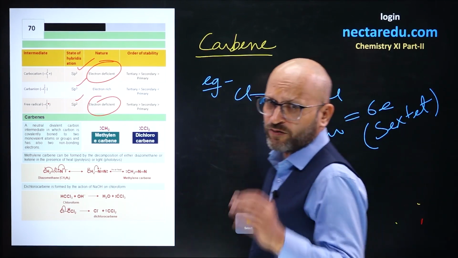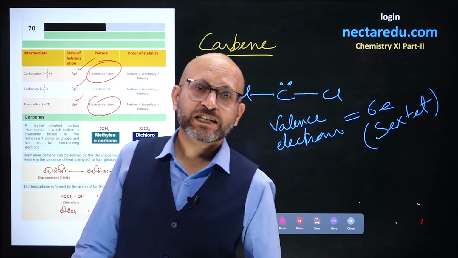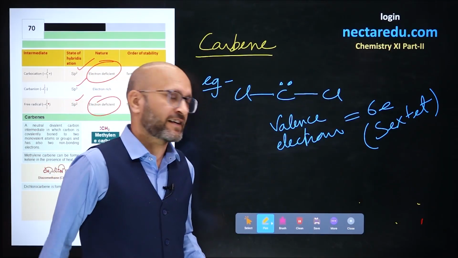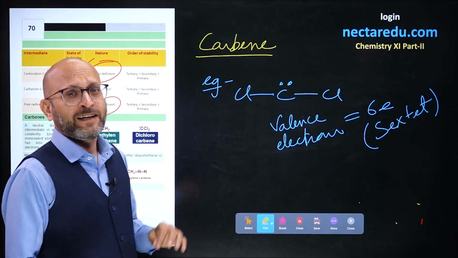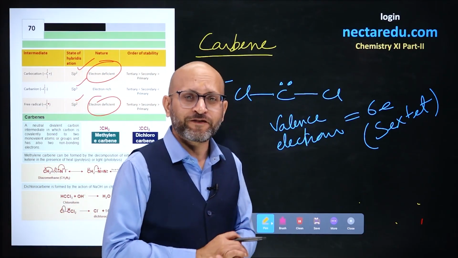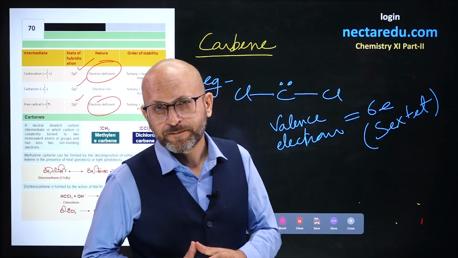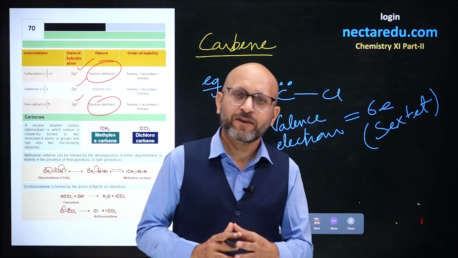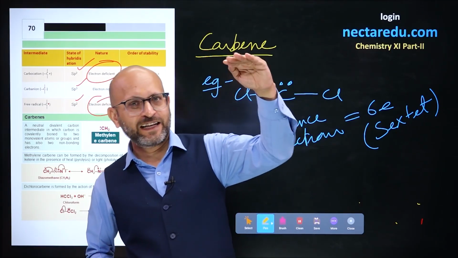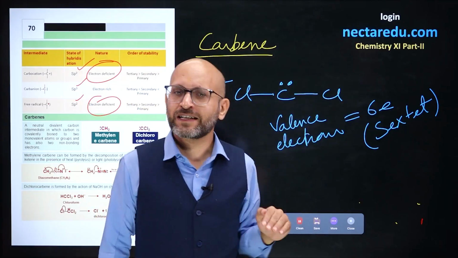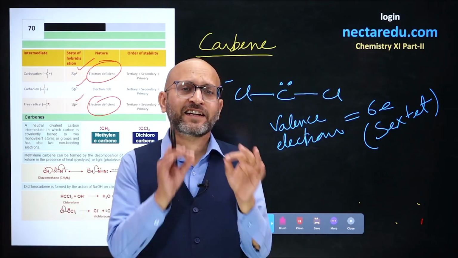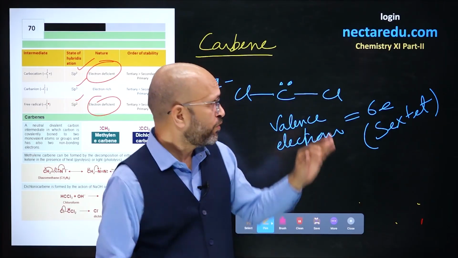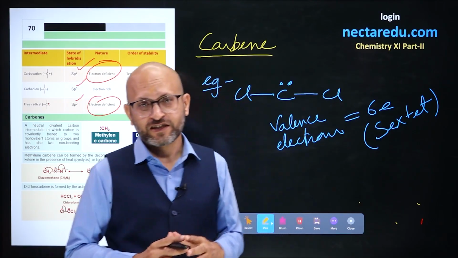For 8 valence electrons we use a term octet. For 6 valence electrons we use a term sextet. So a carbene has sextet of electrons. So what do you think? Is it an electron deficient species or an electron rich? See, we always compare from an octet. So if 8 valence electrons, that means the required number is there. If number is less than 8, then we say it is electron deficient. So carbene is electron deficient species.